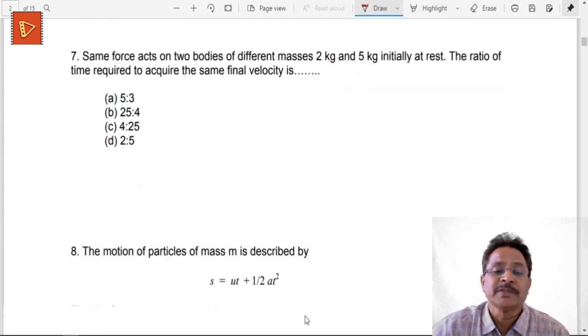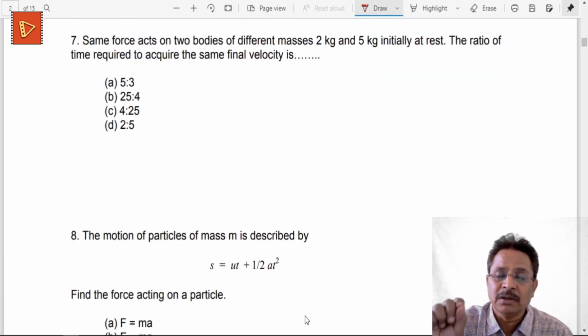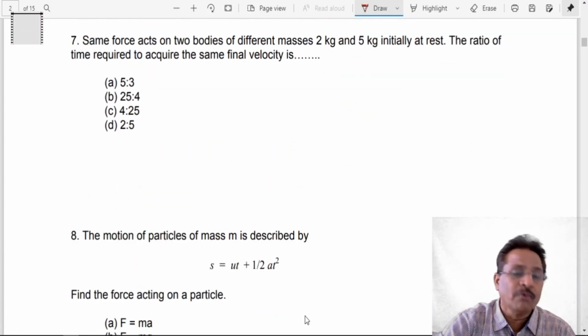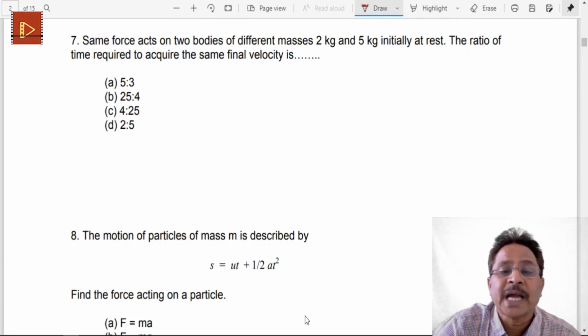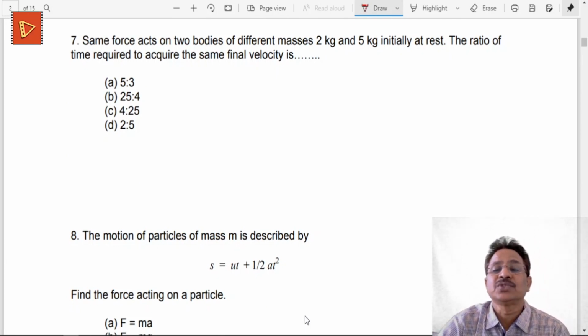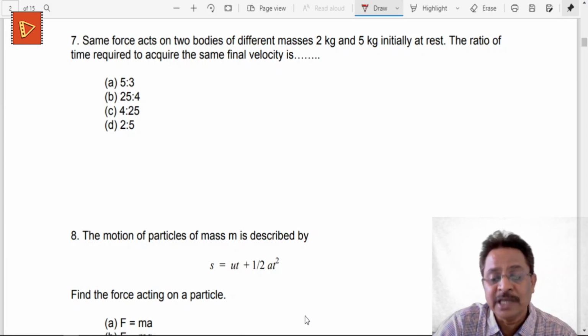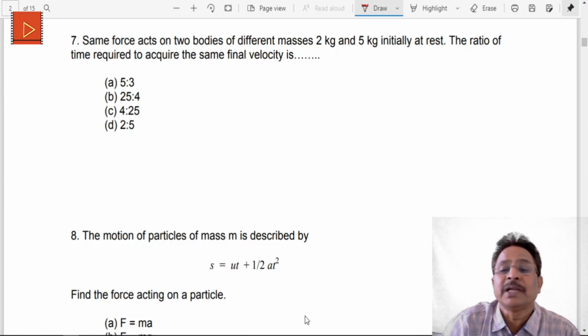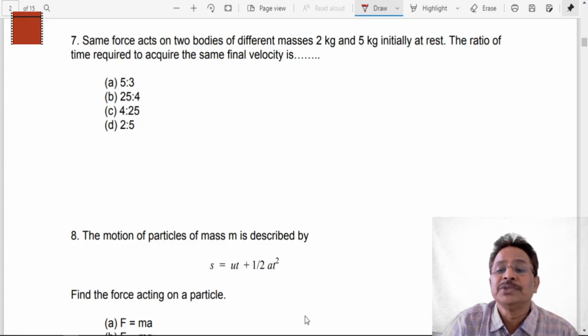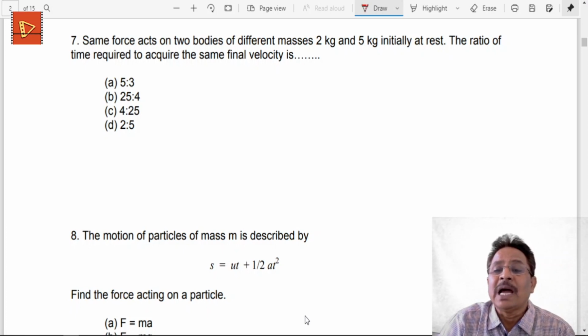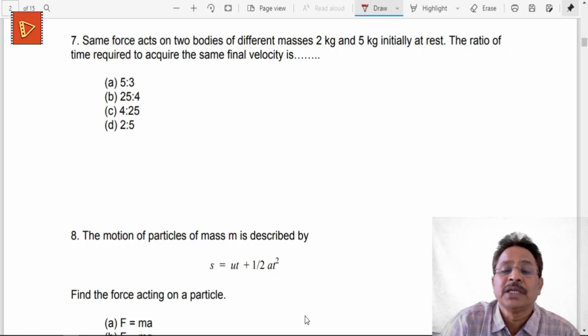Now question number 7. This is again a big, not lengthy, question. How to go for this question? Same force acts on two bodies of different masses, 2 kg and 5 kg, initially at rest. So both of these objects were at rest, and the ratio of the time required to acquire the same final velocity. So the object must have a final velocity, and the initial velocity of both of these is given to be 0.